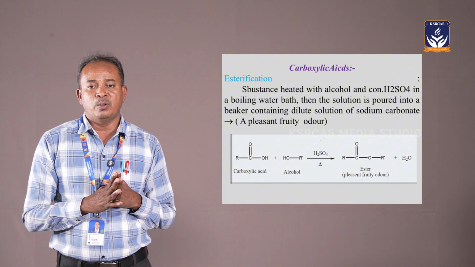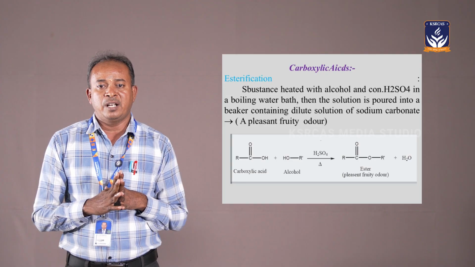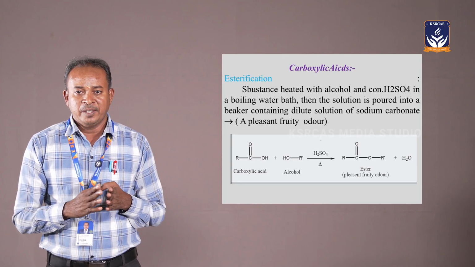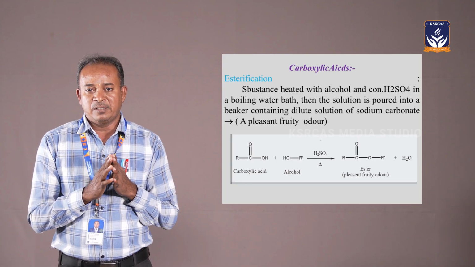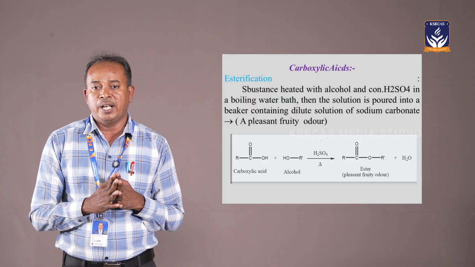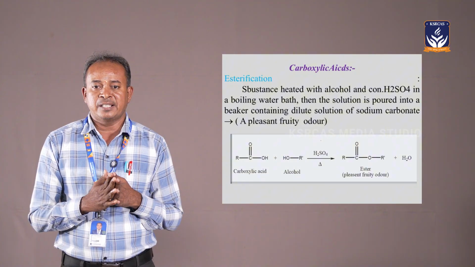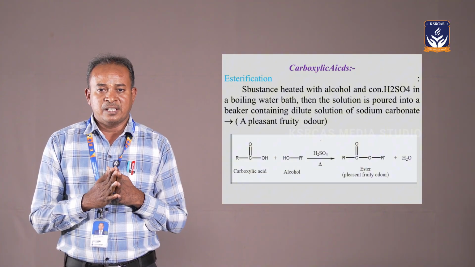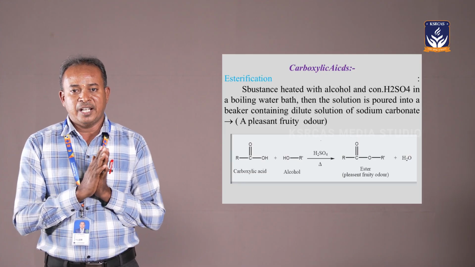Take a small amount of the substance and add a strong solution of sodium hydroxide, heated to boiling. In the hot solution, all the liquids will be liberated, and then it is neutralized with 1:1 hydrochloric acid to get a white precipitate. The white precipitate indicates the presence of ester. Suppose the white precipitate is not obtained, the ester is not present.